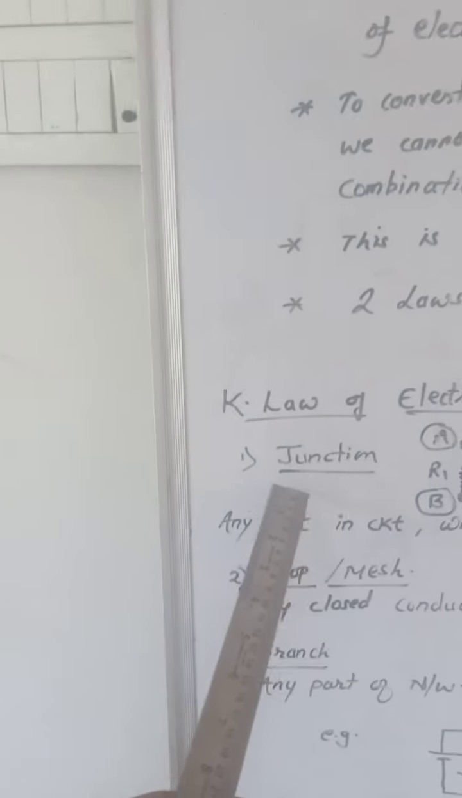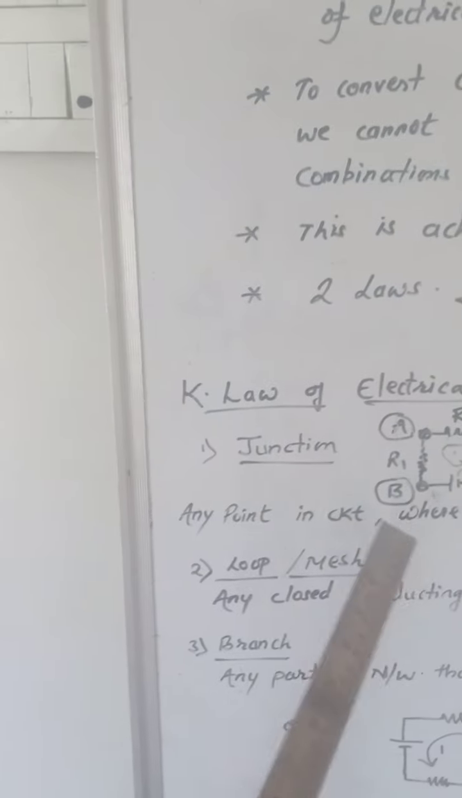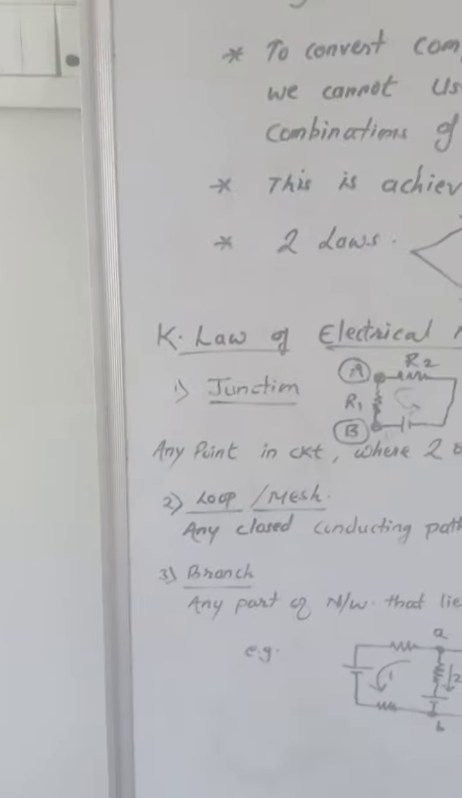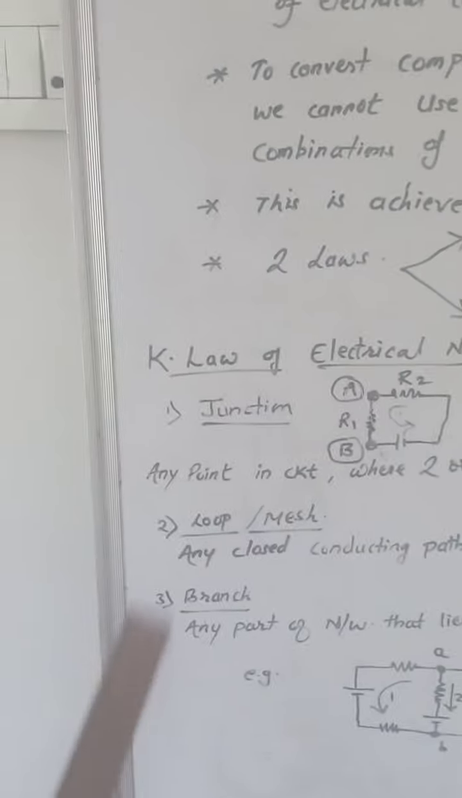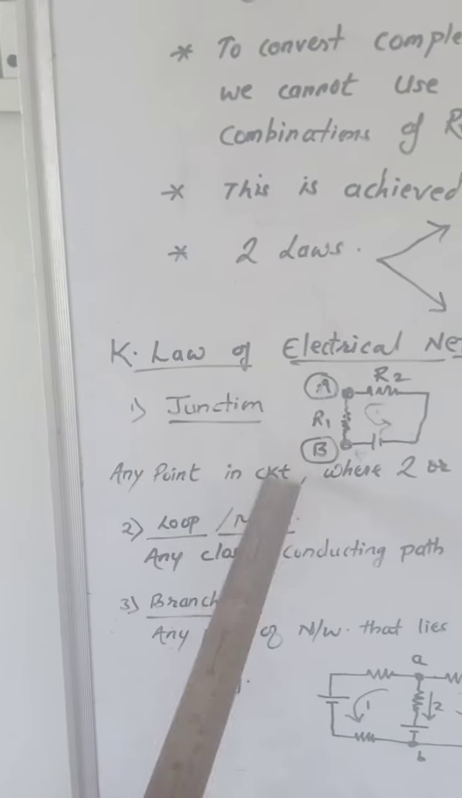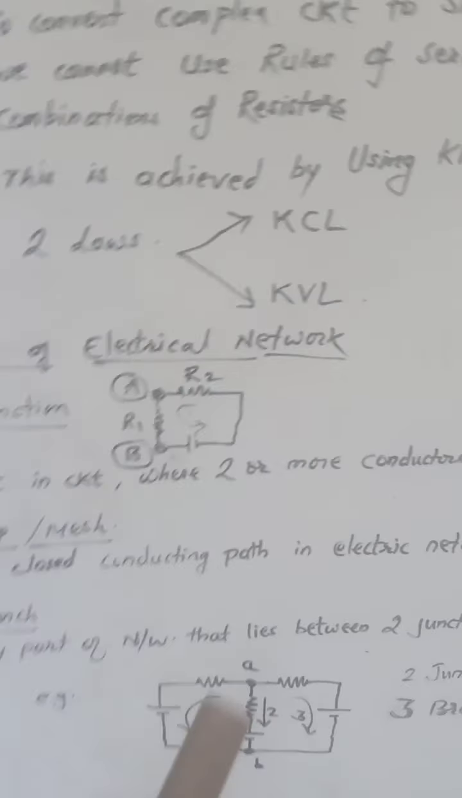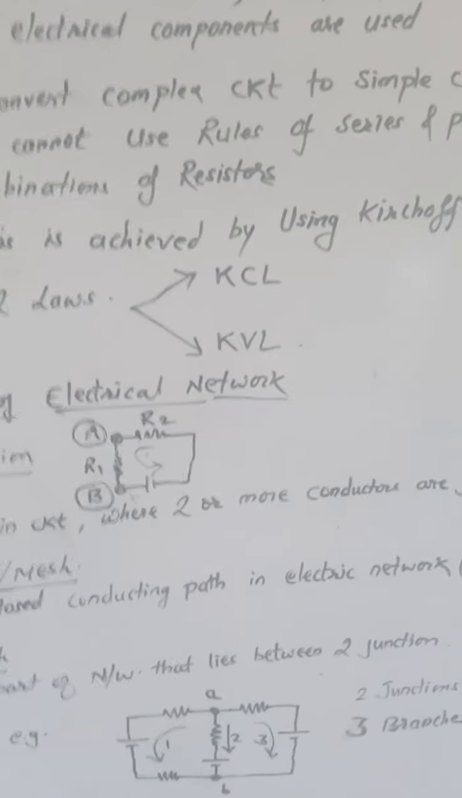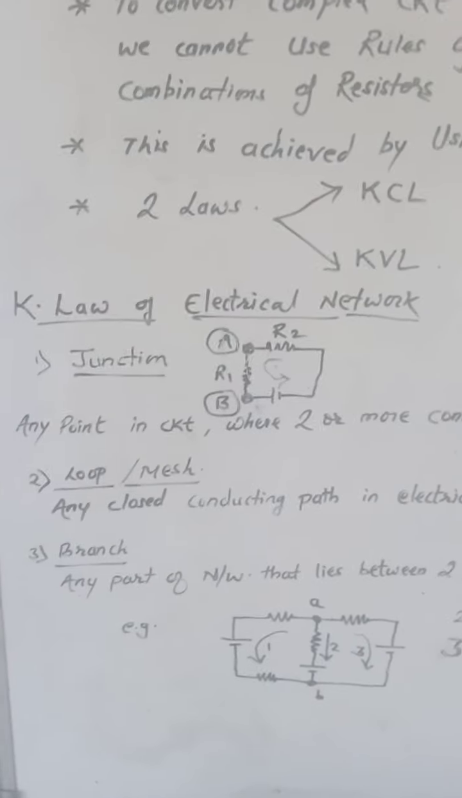So the first basic term in this electrical network which we require is junction. Once again I will explain: any point in the circuit where two or more conductors are joined together is called the junction.